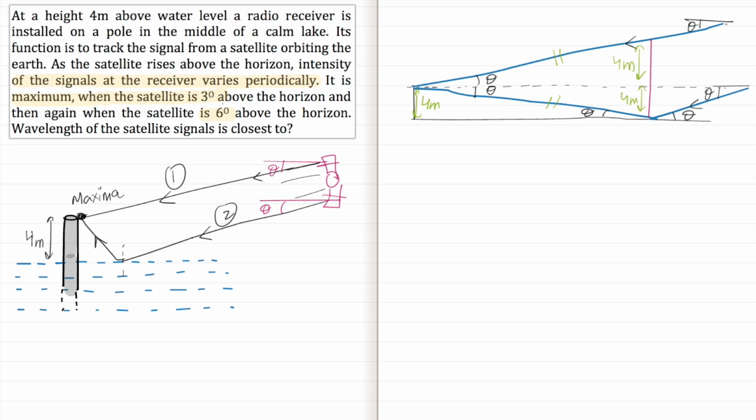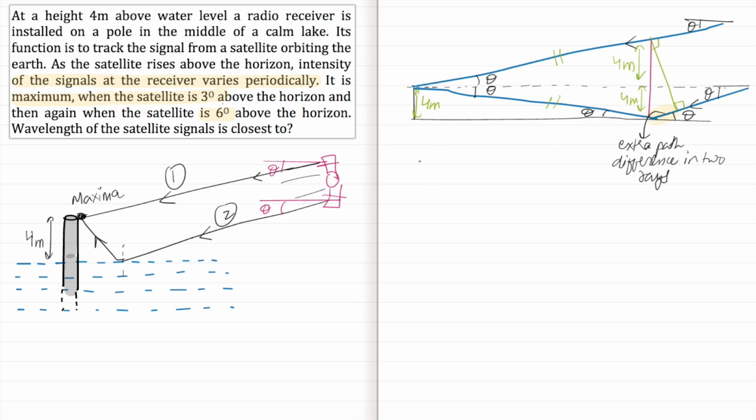Now the only path difference that's being created here is if we draw a perpendicular here, so this is 90 and this is 90. So this is the extra path difference in the two rays.